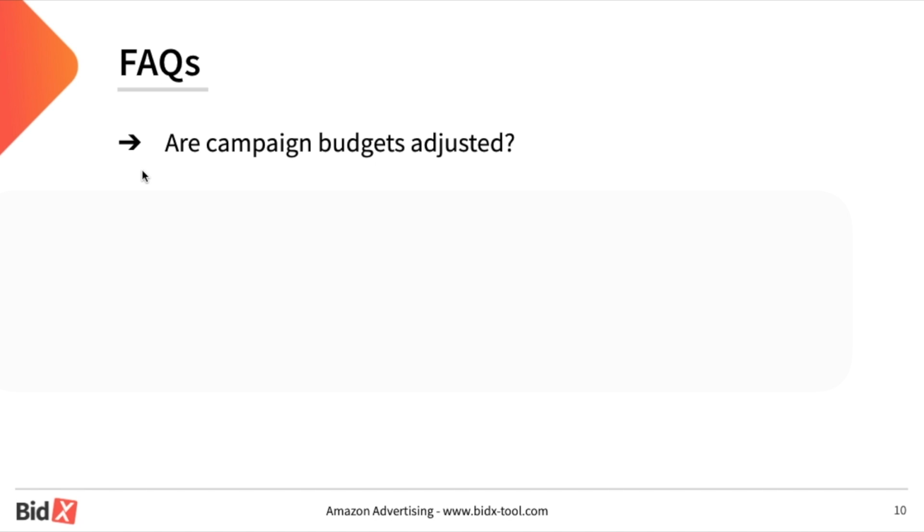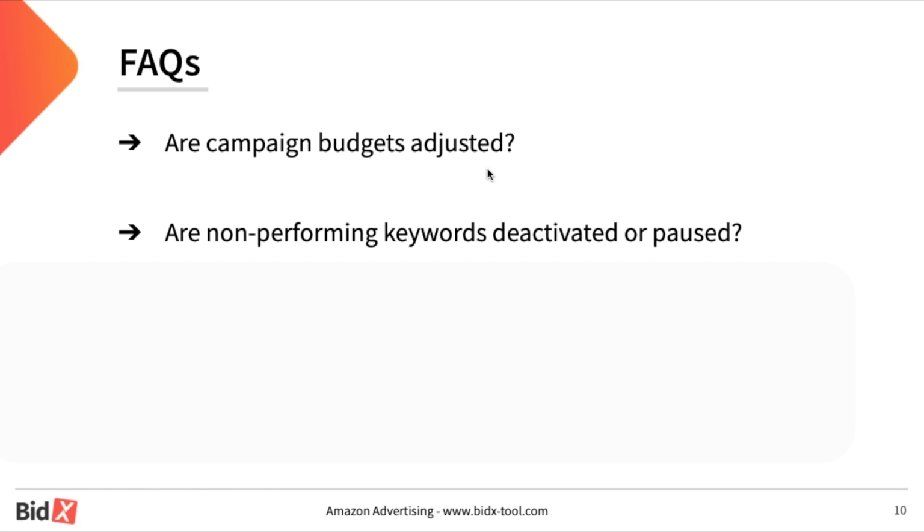In the last step, we will come back to the questions that we are often asked about the bid adjustments. The first question: are the budgets of campaigns adjusted? The answer is no. At the moment, the budgets of the campaigns are not adjusted by the automation. The second question is: are non-performing keywords deactivated or paused? And the answer here is no, this is not done. Currently, the status of a keyword is not changed by the automation. If the ACoS is above the target value, the bid of the keyword will be adjusted multiple times, down to a minimum of 2 cents.